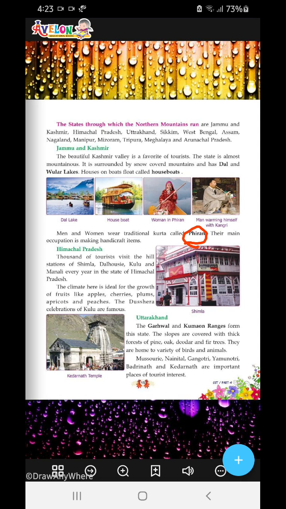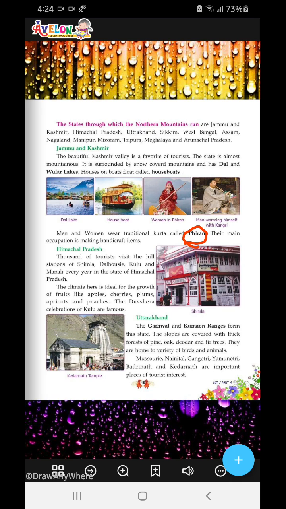Now Himachal Pradesh we come to next. Thousands of tourists visit. See, this word "thousands" was not written in Jammu and Kashmir. This fear is working in the mindset of the people. Thousands of tourists visit the hill stations of Shimla, Dalhousie, Kulu and Manali every year in Himachal Pradesh. This is also very beautiful. The climate here is ideal for the growth of fruits like apples, cherries, plums, apricots and peaches.